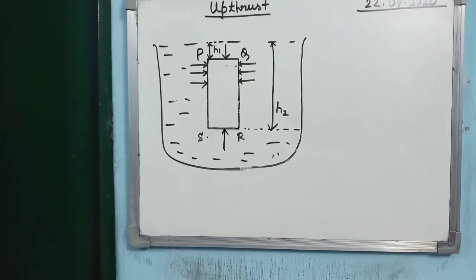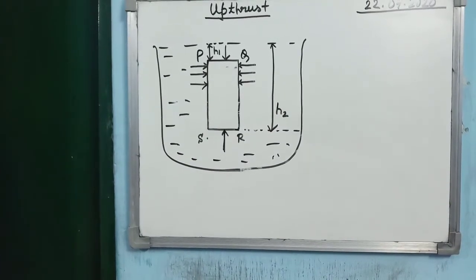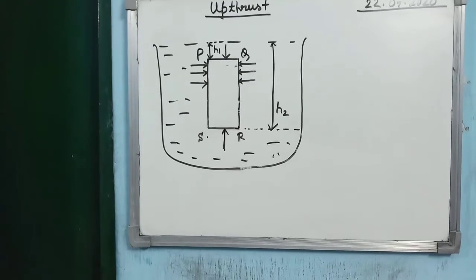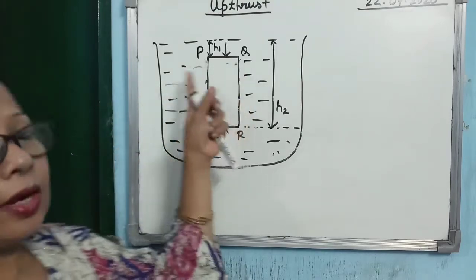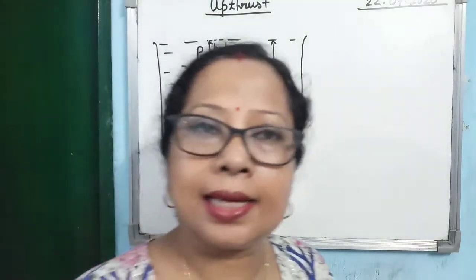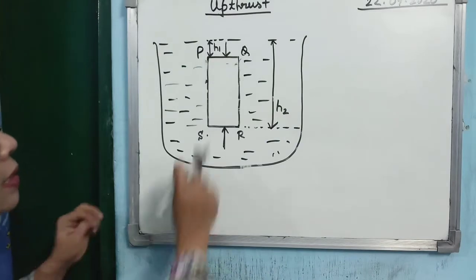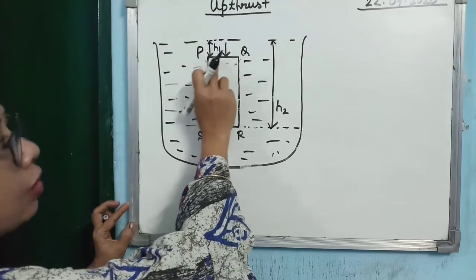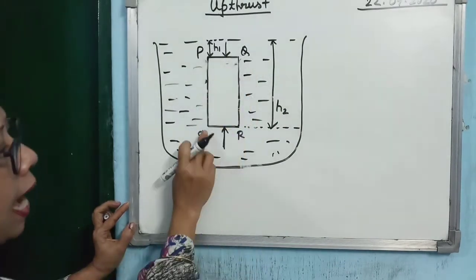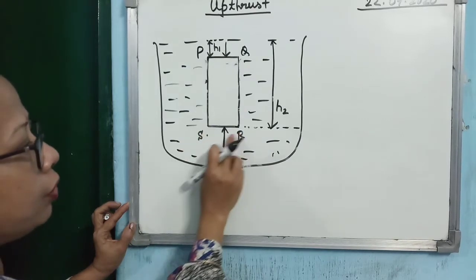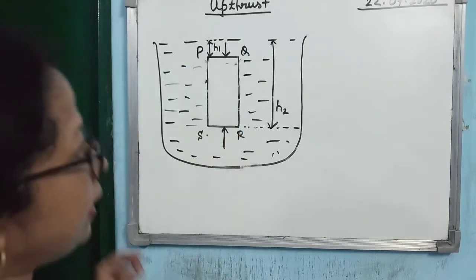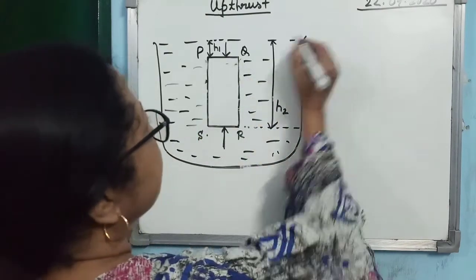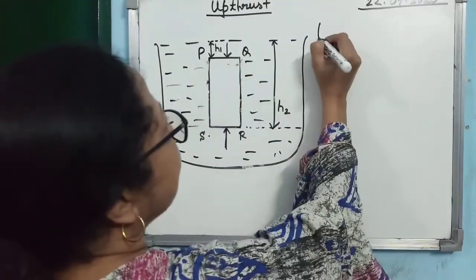One can consider as if there is no pressure acting there. That's why I have just removed the arrows on both sides. Now let us consider the pressure acting on the topmost surface and the pressure exerted by the fluid on the bottom surface.